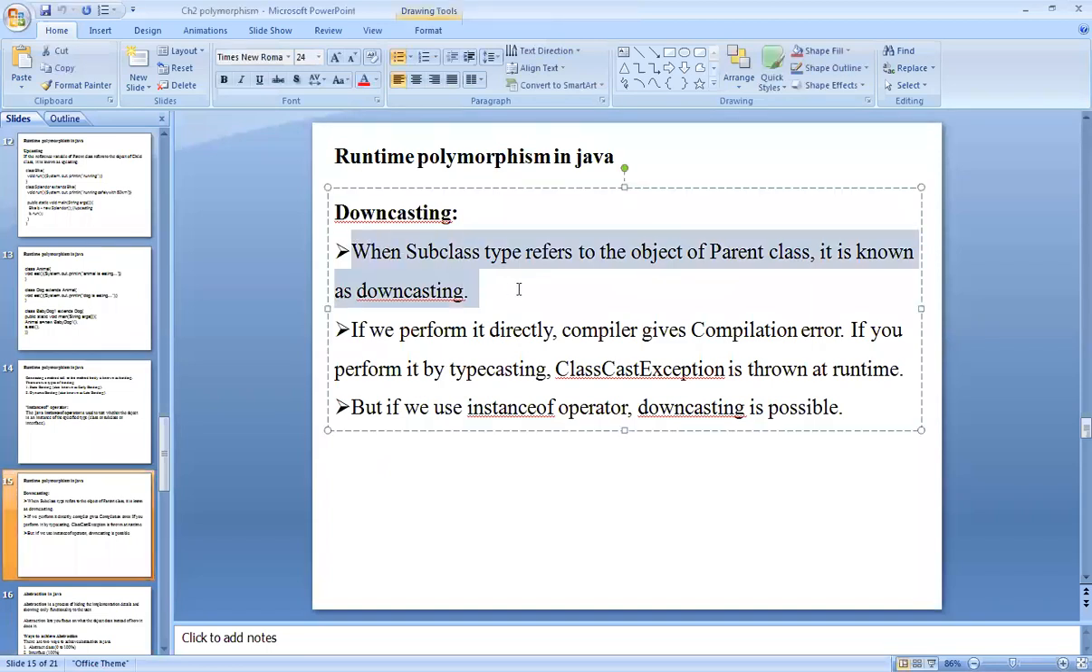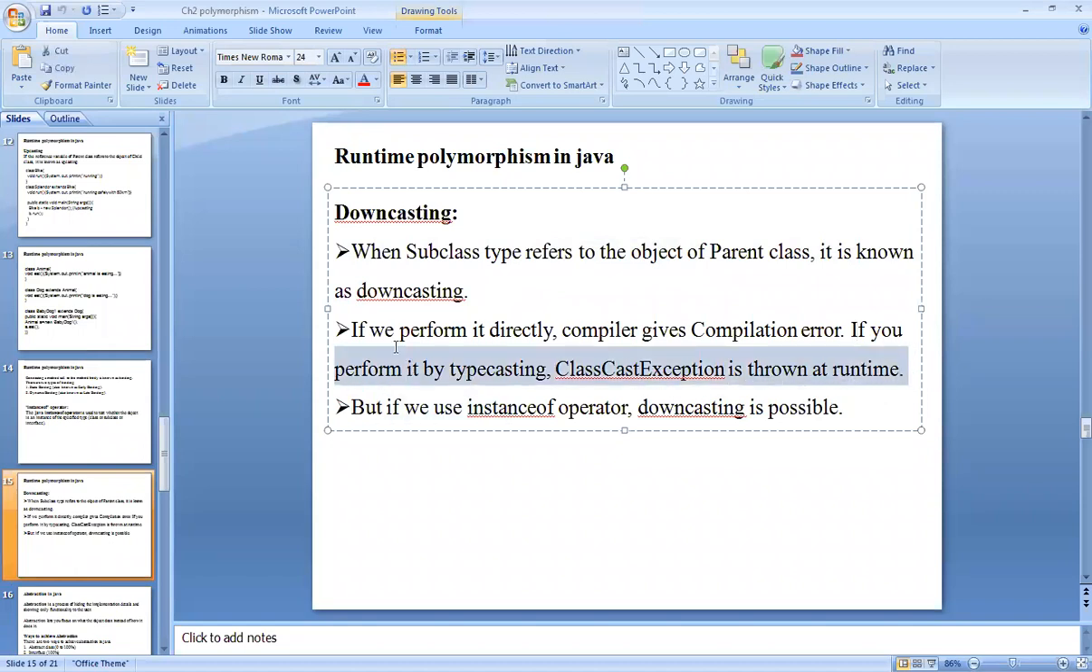When a subclass type refers to the object of a parent class, it is known as downcasting. If we perform it directly, the compiler gives a compilation error, and if you perform it by typecasting, it will generate a ClassCastException at the time of running your program. But if we use the instanceof operator, downcasting is possible. You cannot directly apply downcasting in your program.